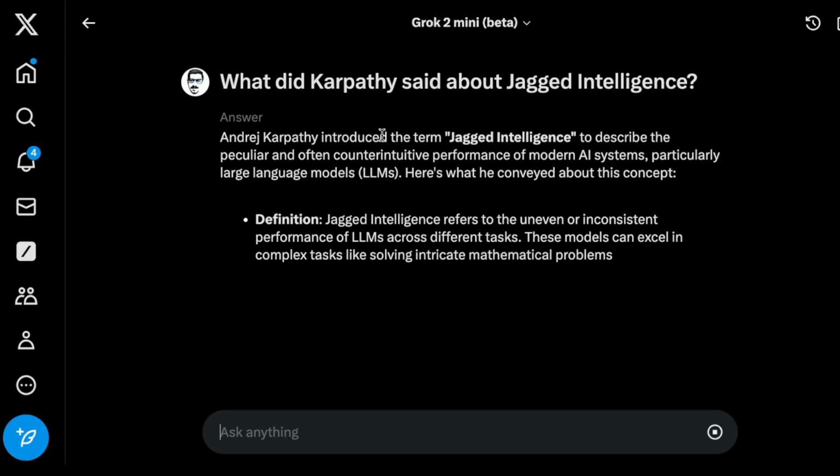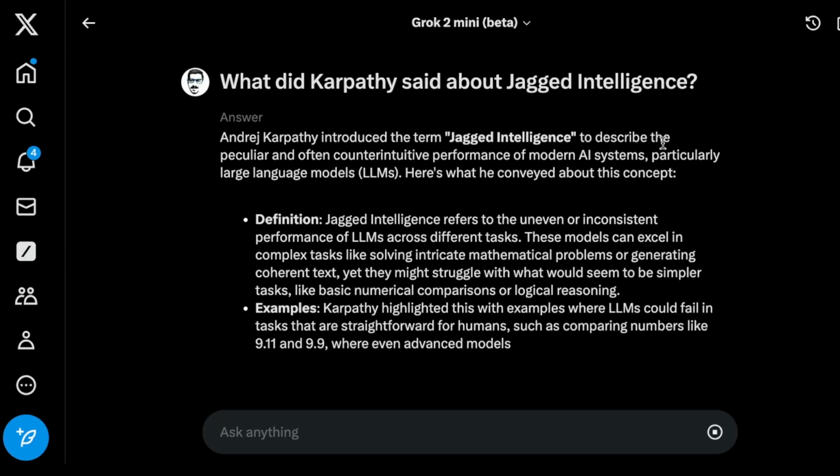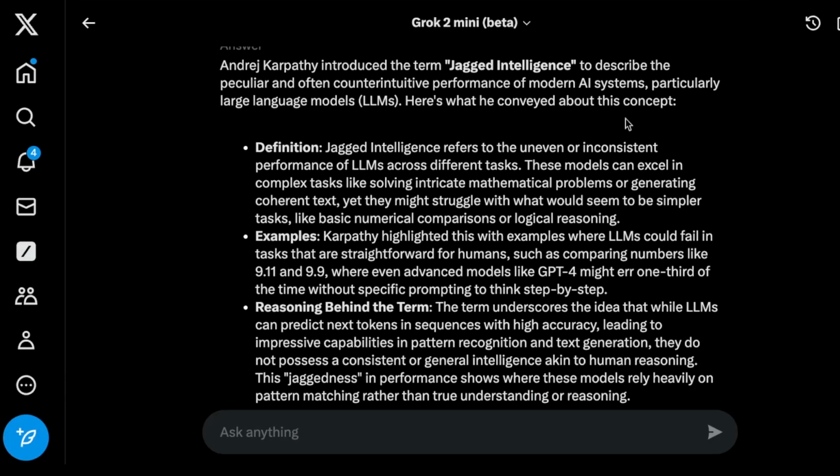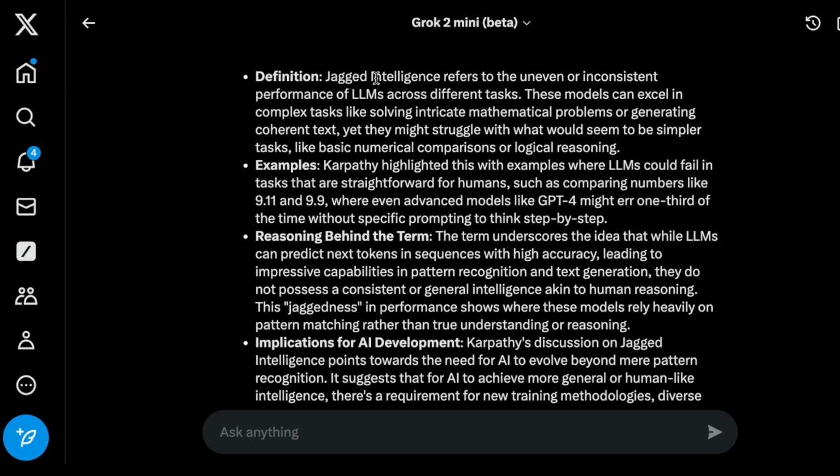All right, so it says, Andrej Karpathy introduced the term jagged intelligence to describe the peculiar and often counterintuitive performance of modern AI systems, particularly LLMs. Here's what he conveyed about this concept. So, definition: jagged intelligence refers to the uneven or inconsistent performance of LLMs across different tasks. These models can excel in complex tasks like solving intricate mathematical problems or generating coherent text, yet they might struggle with what would seem to be simpler tasks like basic numerical comparisons or logical reasoning. So a bunch of these different simple tasks.